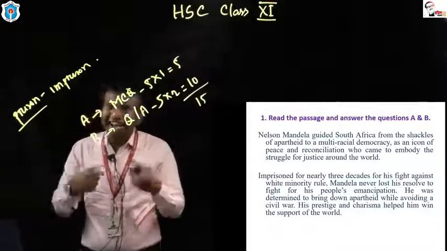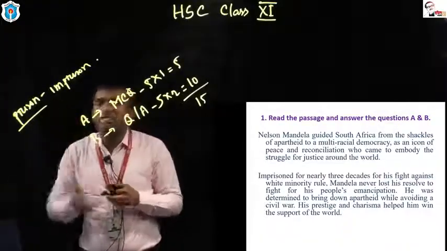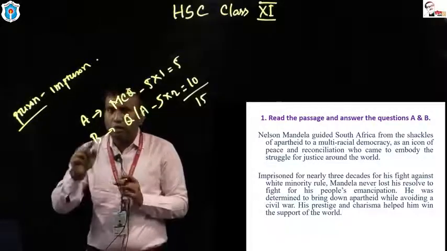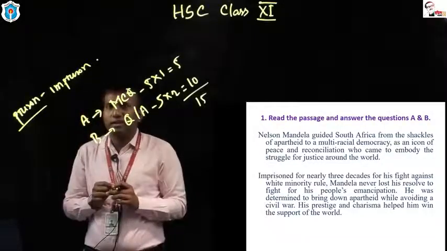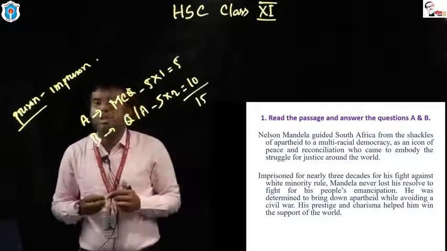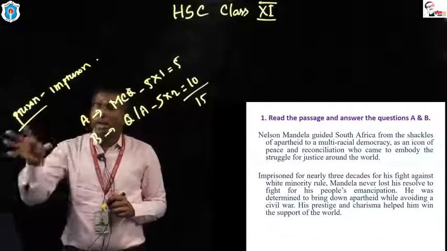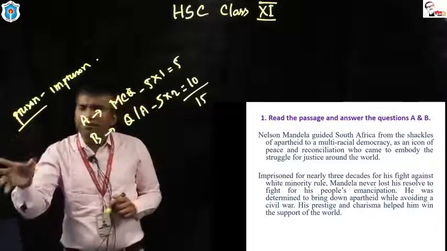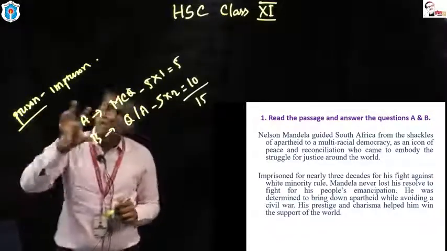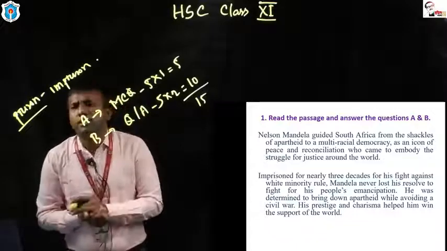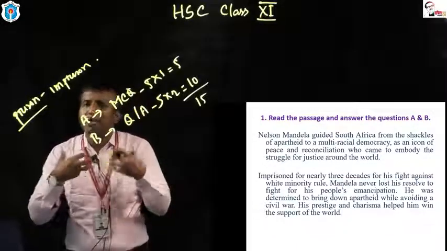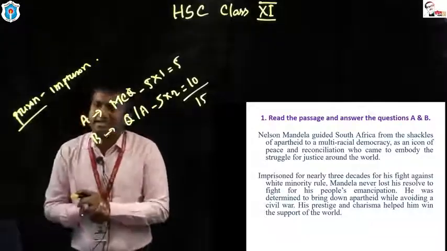This is one kind of format of questions for the students of Dhaka College for the upcoming class test 1. There will be this type of question, but it will be MCQ based. Suppose: What is the verb form of the word prison? Option A, imprison. Option B, prisoned. Option C, imprisonment. Option D, imprisoned. Choose the best answer. This is one kind of format of question for your upcoming class test 1.